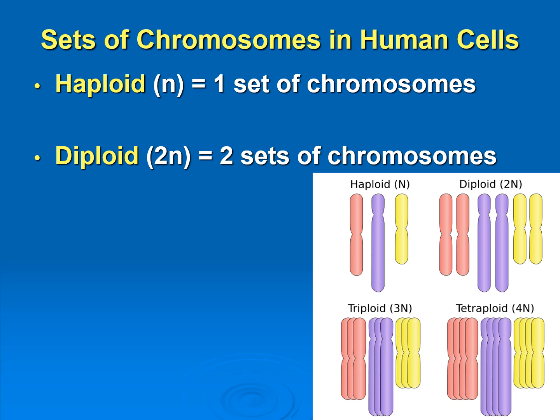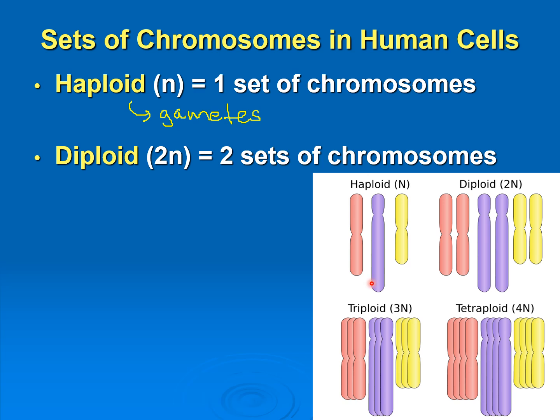Okay, another important thing to know is that we've got different numbers of chromosomes in our human cells. We've got haploid cells, which are the gametes. The egg and the sperm are going to be haploid, and so they only have one set of chromosomes, so they only have one copy of each chromosome.